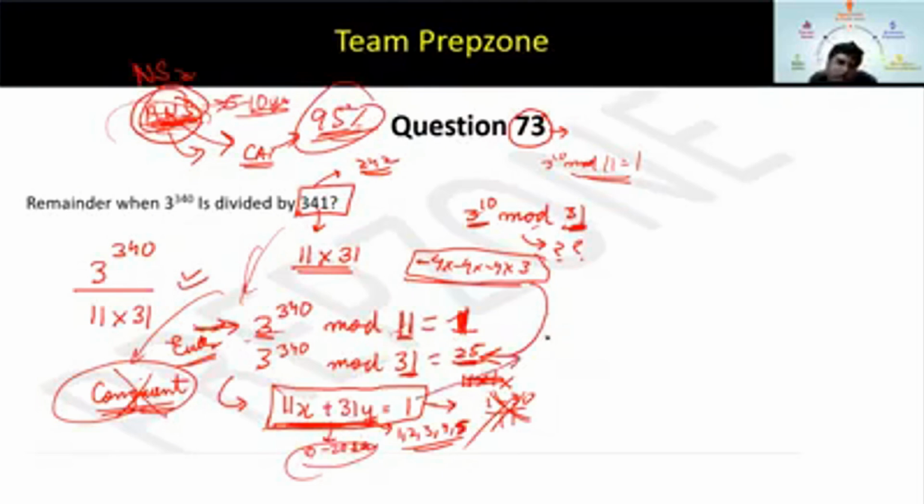So what will be the value? Yes, Mukul, you are right. The value of y will be 5. Once you have got the value of y, the value of x will be minus 14. So you have got these two values. Now simply put in the values. 11 into the value of x, minus 14. What is the remainder with 31? 25. Plus 31 into the value of y, 5. What is the remainder with 11? 1. As simple as that. Answer is 56. I hope this is clear to everyone.